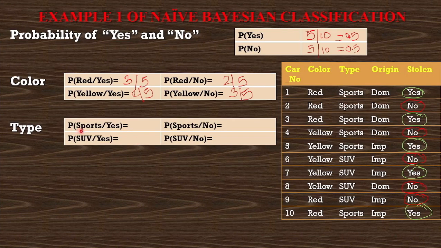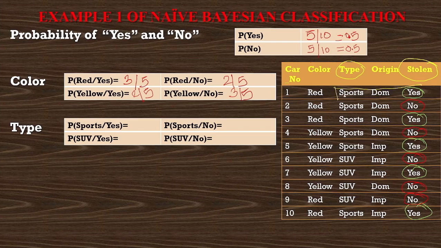So first we'll find the probability of sports car which are stolen. So we have to check only the sports and yes. So now check only these 2 columns, type and stolen. Stolen is used for calculating the result always. Last column in the table is always used for calculating the result. So now type is sports and just check in the stolen column where yes is there.